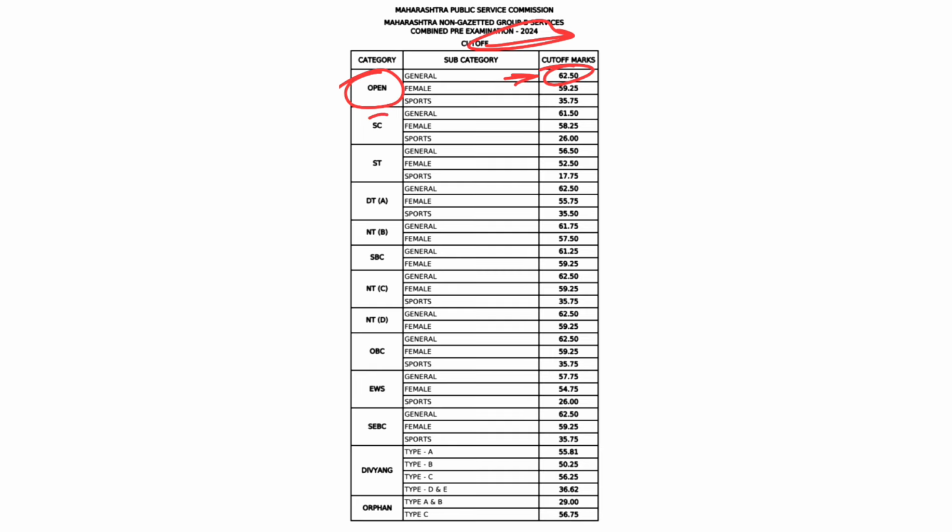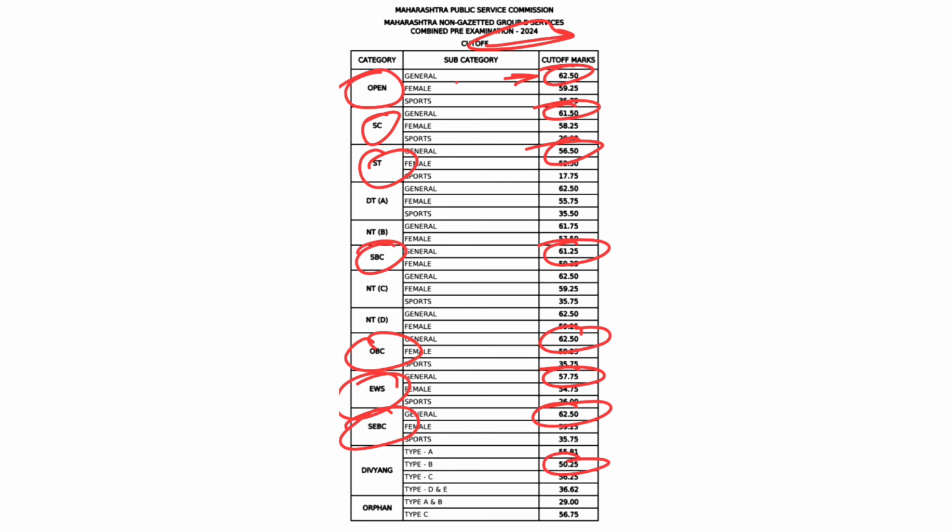SC category 61, ST category 56, SBC 61, OBC 62, EWS 57, SEBC 62.5, and the blanks were 50.25. So these were the cutoffs for 2024.